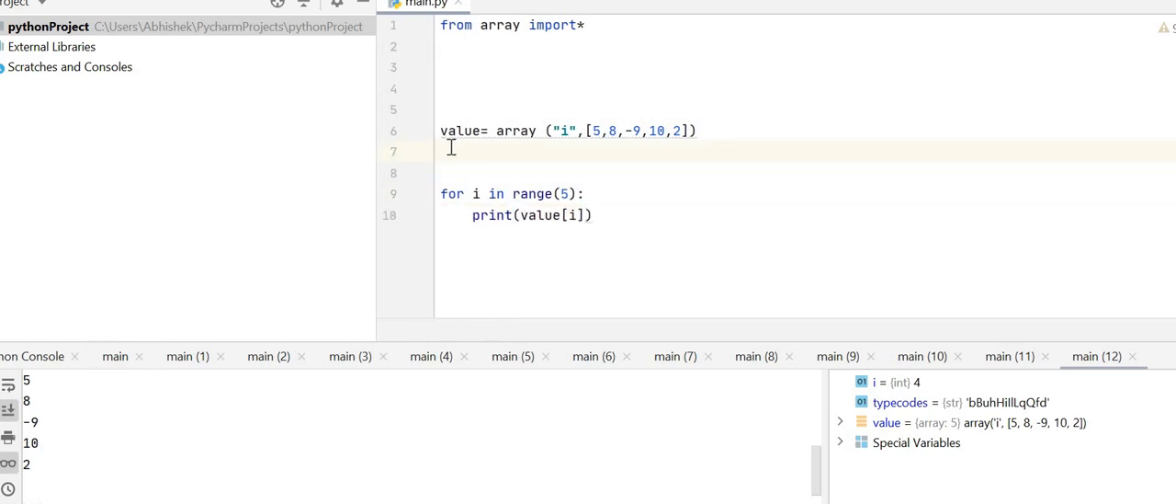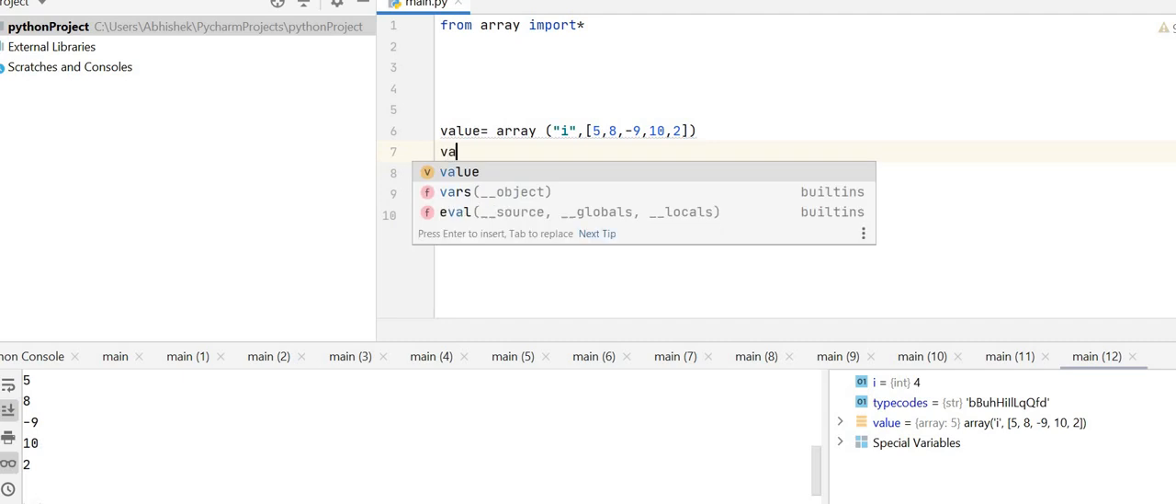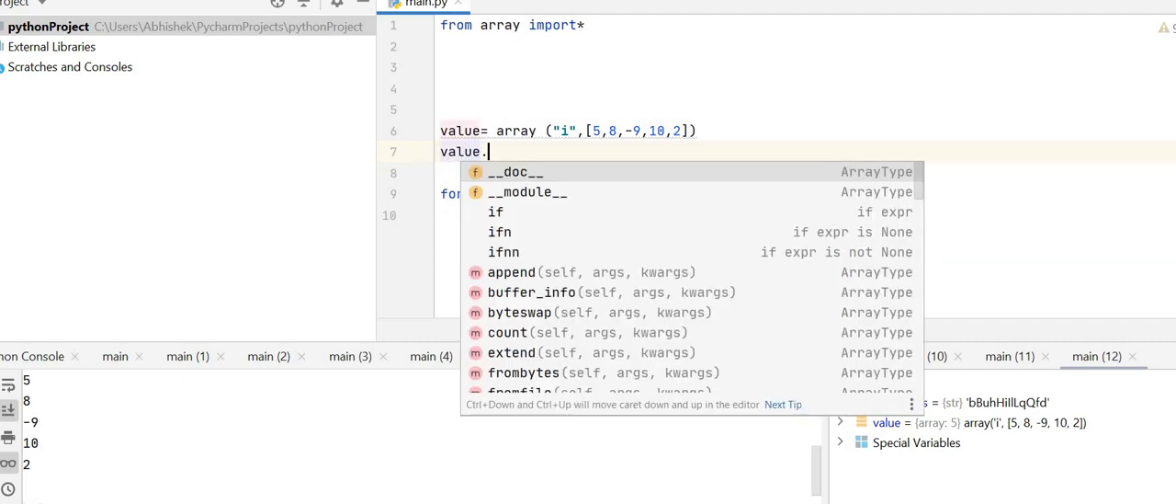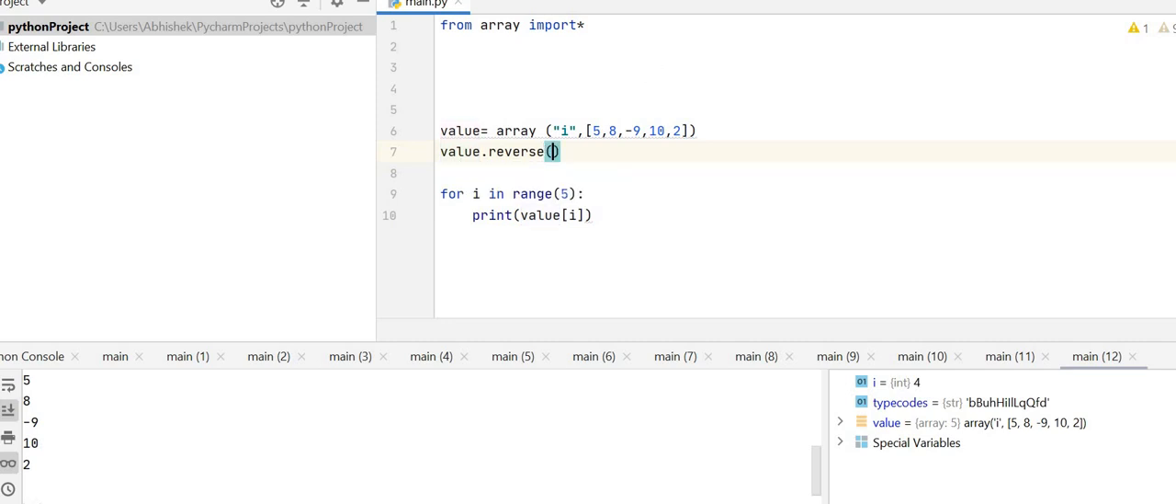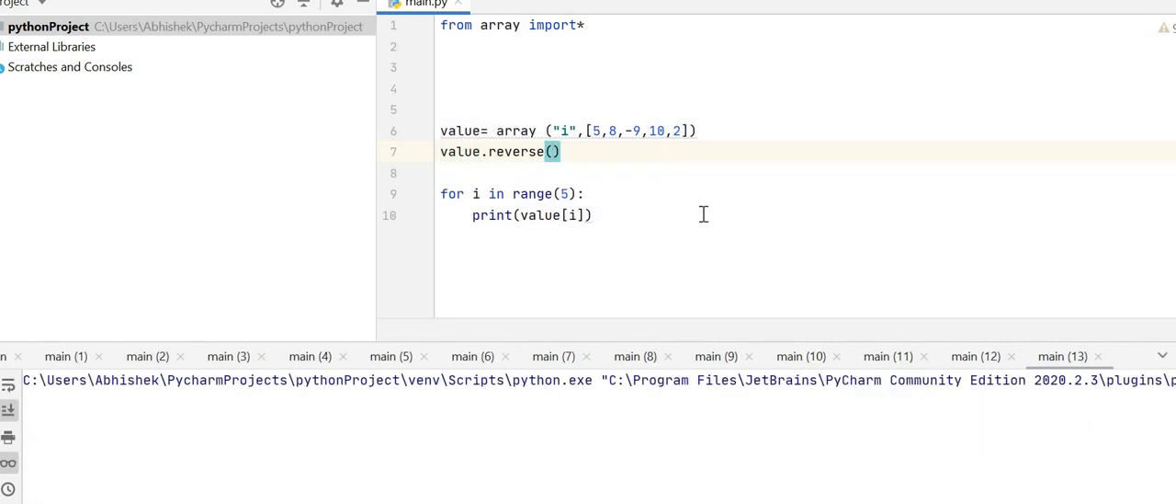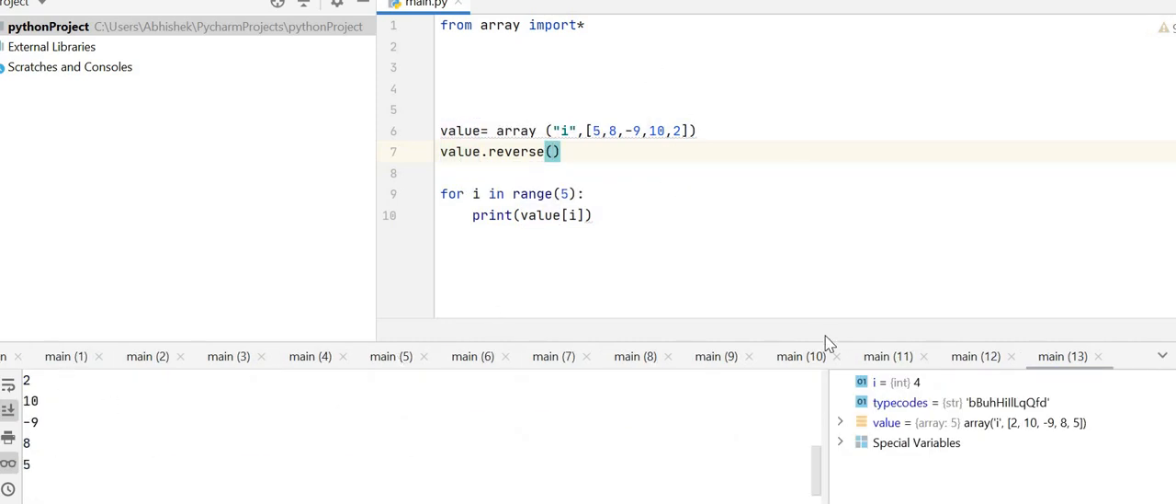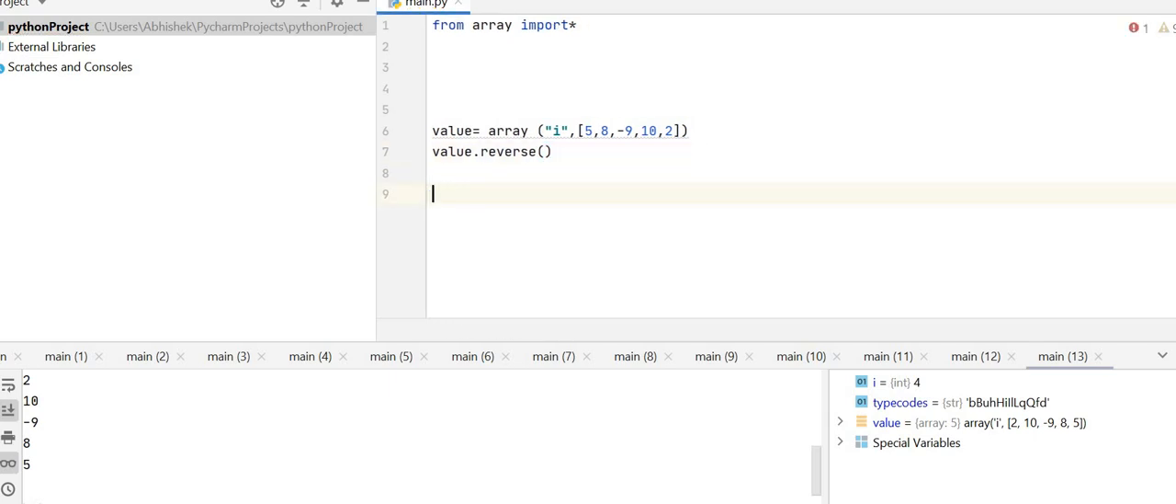Yes. For this we need value dot reverse. Yes. Now let's run the code. It's reversed. Yes. Yep. Now let's try something else with array.